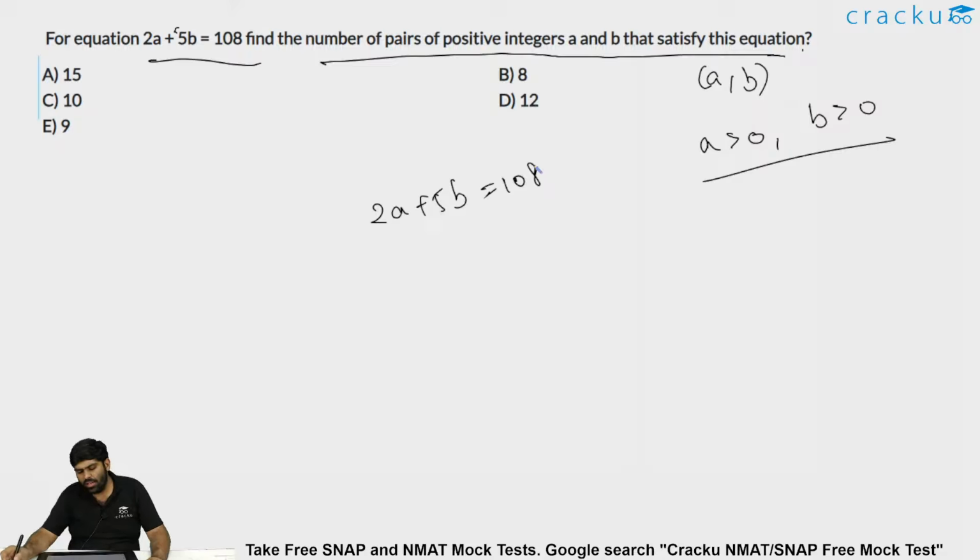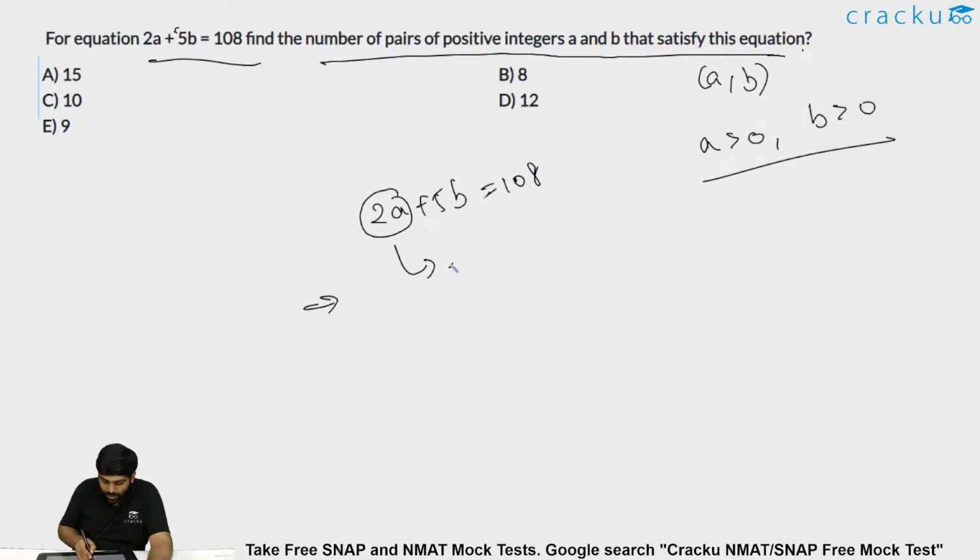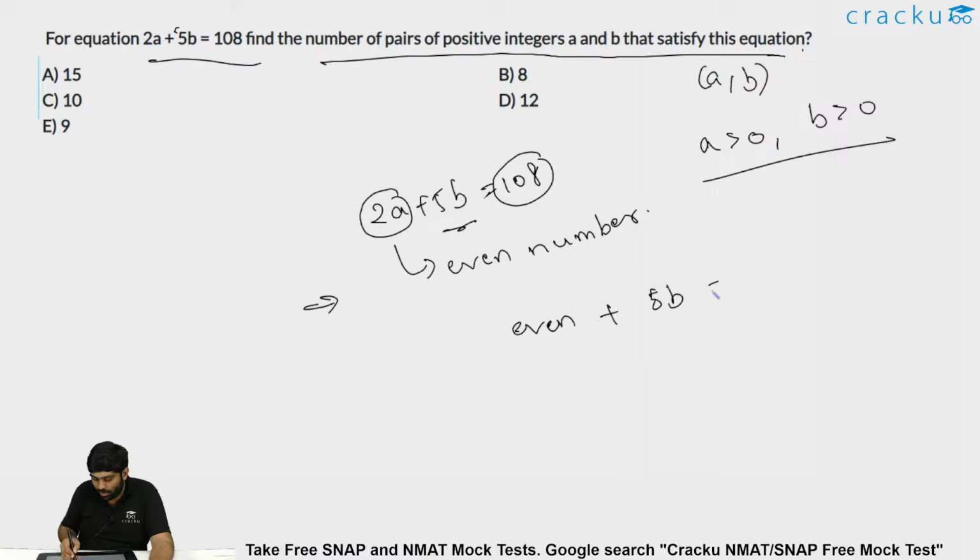Now how to solve this question: 2a, this is what? This is an even number, because a multiple of 2 is always an even number. And I also know that 108 is an even number on the right hand side. So even plus 5b is equal to even. If even is there over here, then even plus even can only give me even. I can't do even plus odd, because even plus odd will give me an odd number. So 5b should also be an even number.